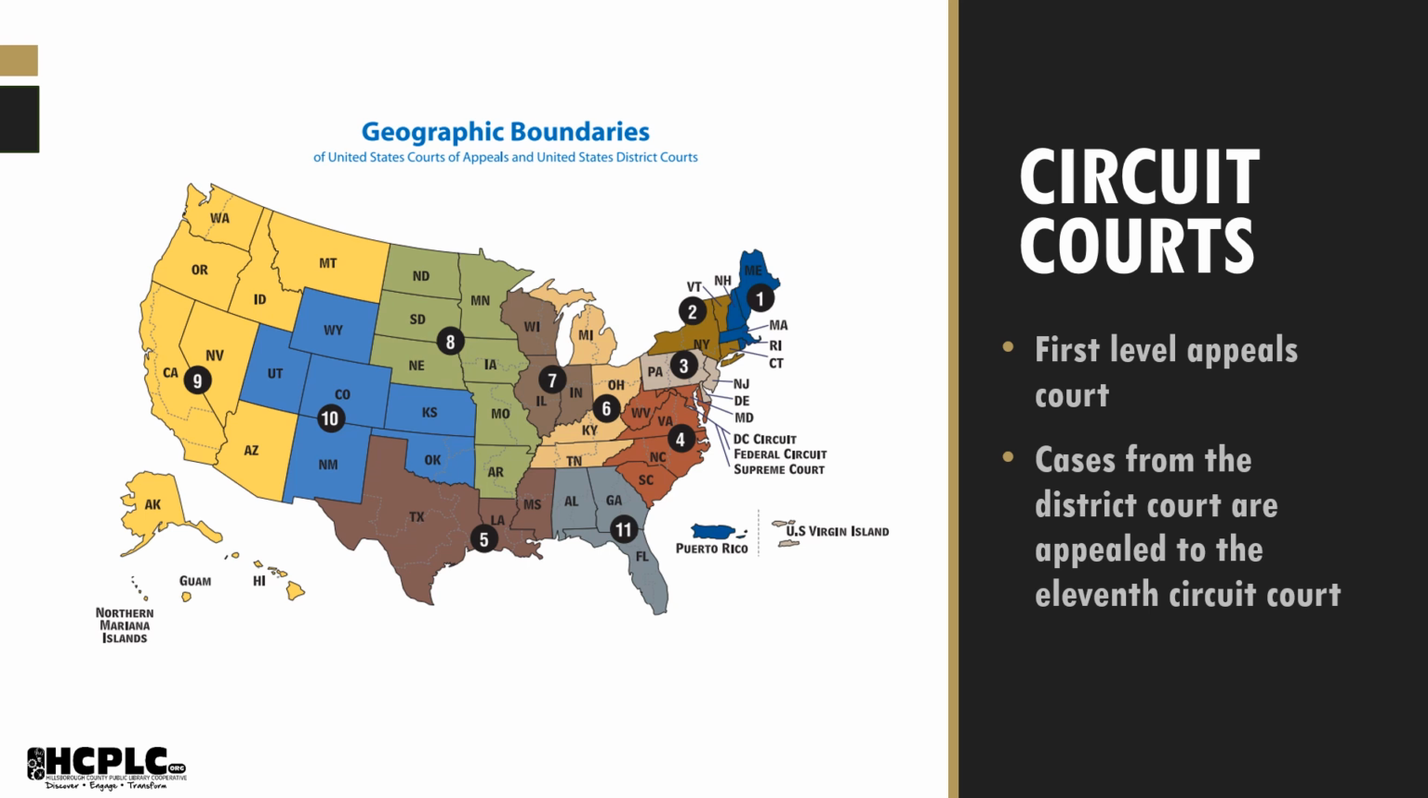For circuit court, or the first level appeals court, there are 13 circuit courts in the United States. Once a federal district court has decided a case, it can then be appealed to the United States Court of Appeal. We are in the 11th Circuit, which includes Alabama, Florida, and Georgia. Cases from the district court are appealed to the 11th Circuit Court. The main court is headquartered in Atlanta, Georgia, with satellite offices in Miami and Jacksonville. Circuit court judges are appointed for life by the President and confirmed by the United States Senate. Any case may be appealed to the Circuit Court of Appeal once the district court has finalized a decision.